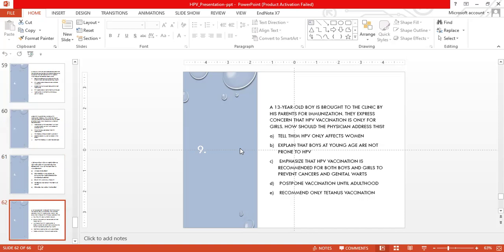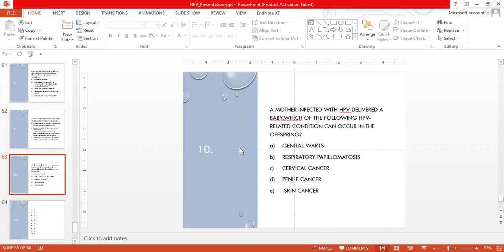A, tell them HPV only affects women. B, explain that boys at a young age are not prone to HPV. C, emphasize that HPV vaccination is recommended for both boys and girls to prevent cancer and genital warts. D, postpone the vaccine until adulthood. E, recommend only the tetanus vaccine. C, yes, C is the right answer.